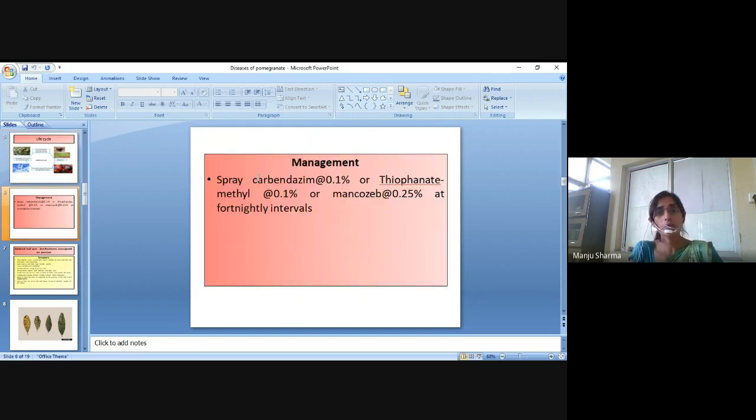Management: spray of carbendazim 0.1% or thiophanate methyl 0.1% or mancozeb 0.25% at fortnightly intervals.